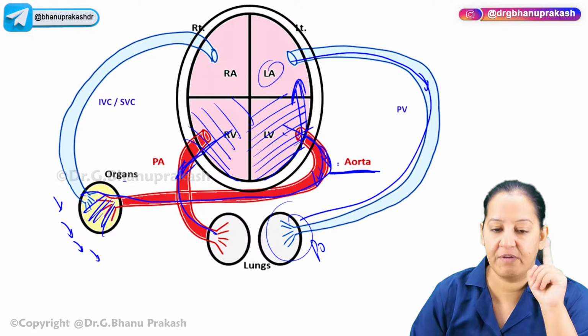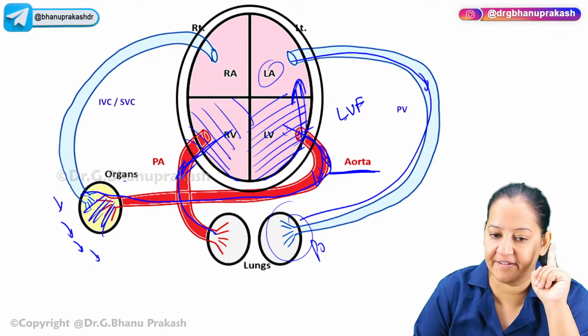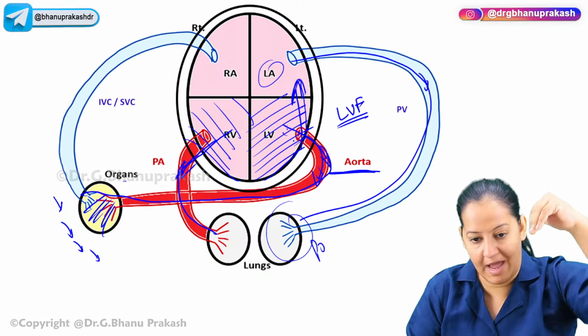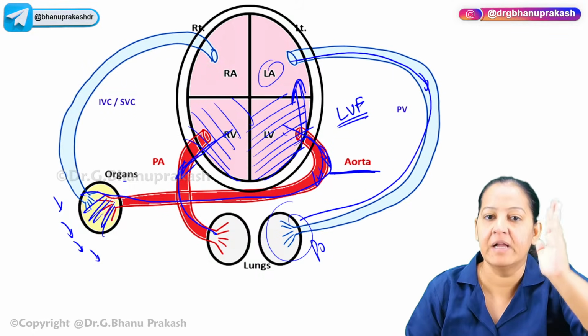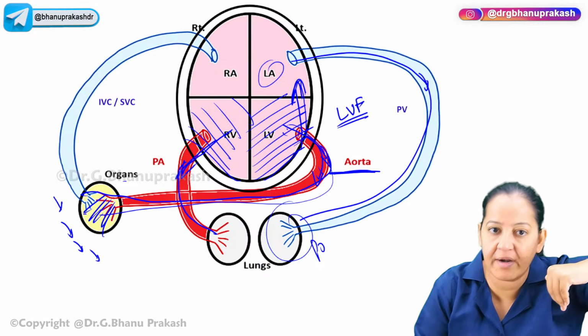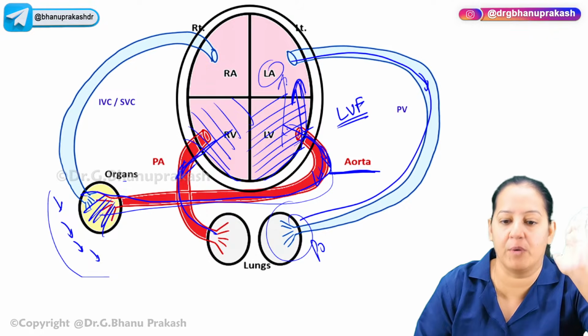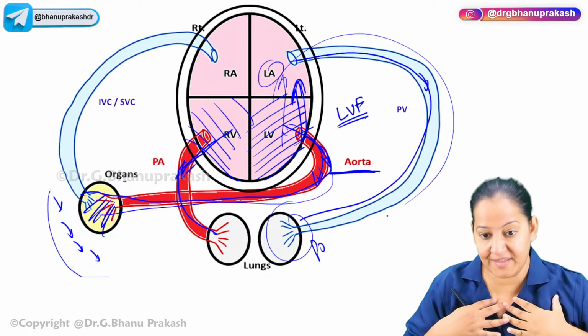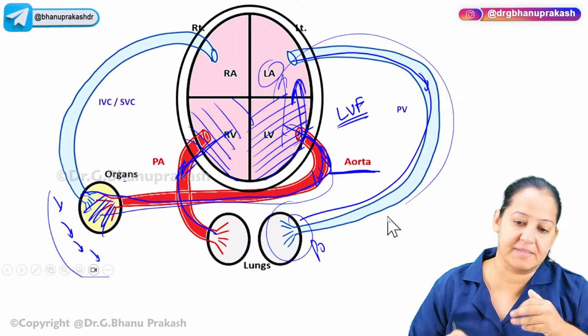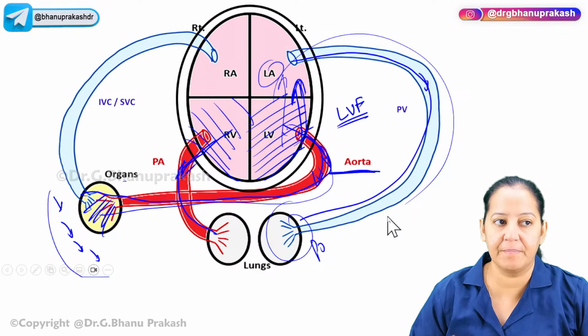pulmonary edema. So whenever a person has left ventricular failure, the person has two failures: forward failure and backward failure. In forward failure, the blood is not going forward and all organs are receiving less blood, so the person is very lethargic. And the blood is going backward, so the blood is accumulating in the lungs. So the person has pulmonary edema and dyspnea. So in left ventricular failure, the person has two complaints.